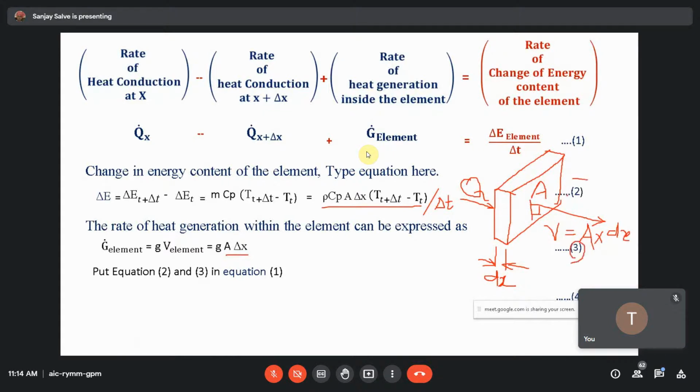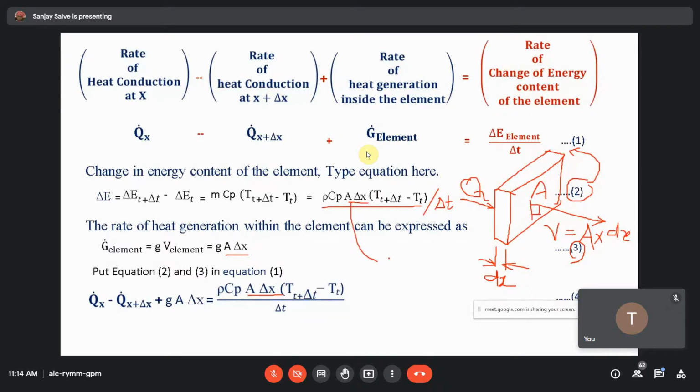Put equation number 3 as well as equation number 2 in equation number 1. So what will be the case? Here you can see q x minus q x plus del x plus g into A del x is equal to rho Cp A del x, the volume. Why is it like this?